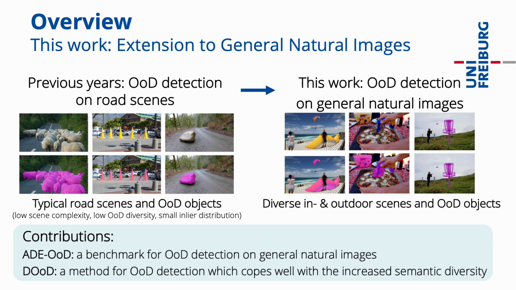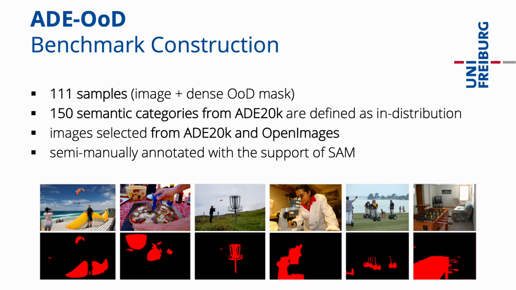To this end, we introduce the so-called ADE-OOD benchmark, a benchmark for OOD detection on general natural images, and a method called DUDE, which models the inlier distribution with a diffusion model and copes well with the increased semantic diversity. The proposed ADE-OOD benchmark contains 111 samples. As shown below, each sample consists of an image and a corresponding segmentation mask of the OOD entities.